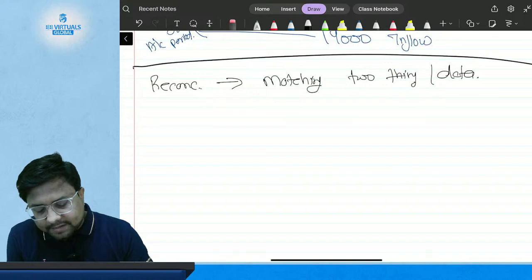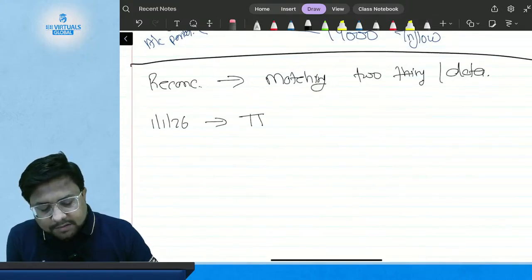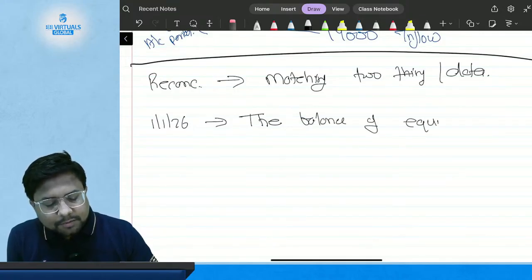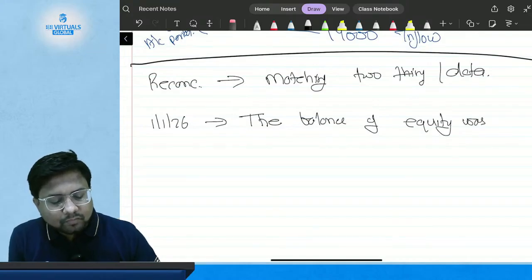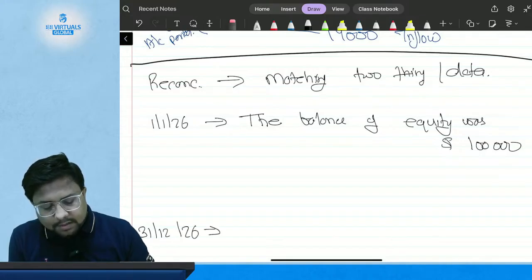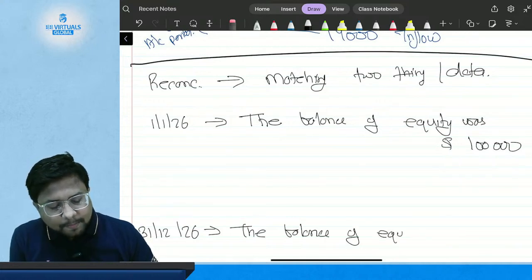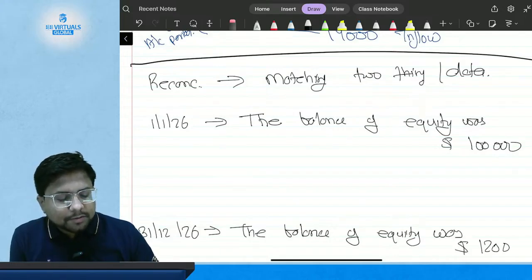Suppose I say on 1st of January 2026, the balance of equity was $1 lakh, and at the end of the period, that is 31st of December 2026, the balance of equity was $1,20,000.